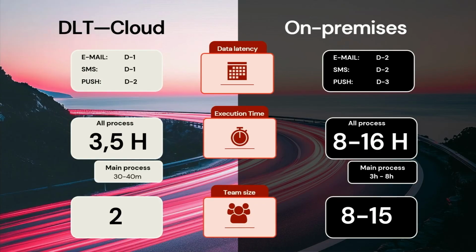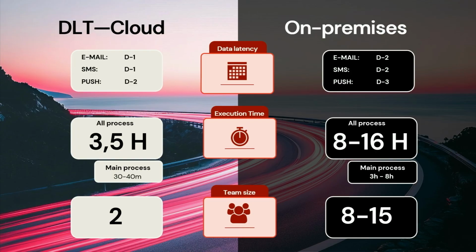So when we compare the two environments here, what do we have? Basically, we reduce the latency by 1 day compared to our on-premises process. Execution time in DLT, the whole process occurs in 3.5 hours, compared to our on-premises process, 8 to 16 hours. And the main process, 30 to 40 minutes here, compared to 3 to 8 hours.